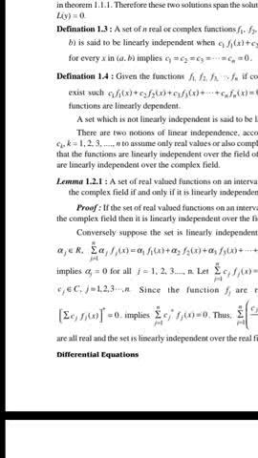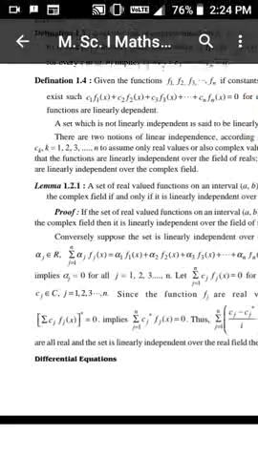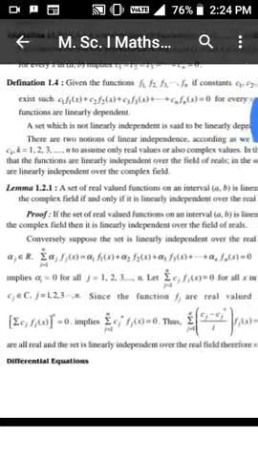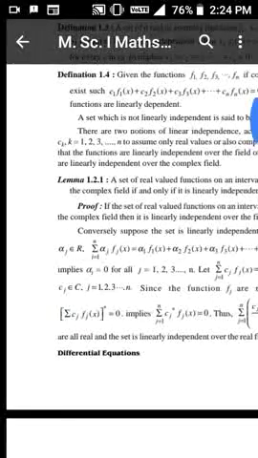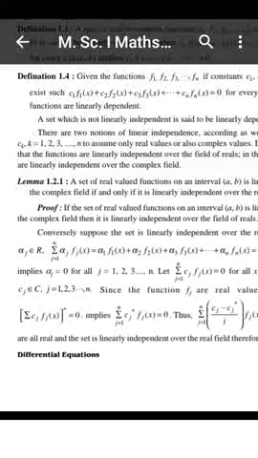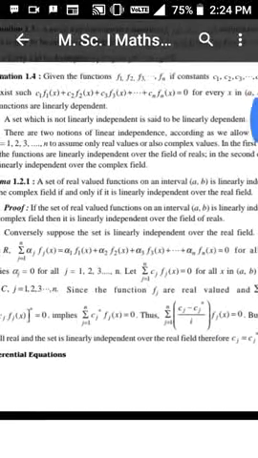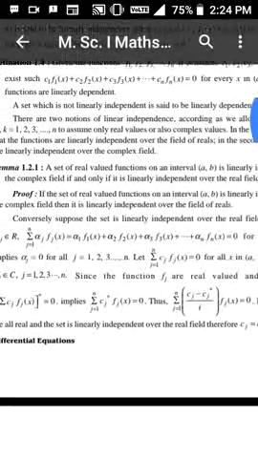Lemma: a set of real valued functions on an interval AB is linearly independent over the complex field if and only if it is linearly independent over the real field.